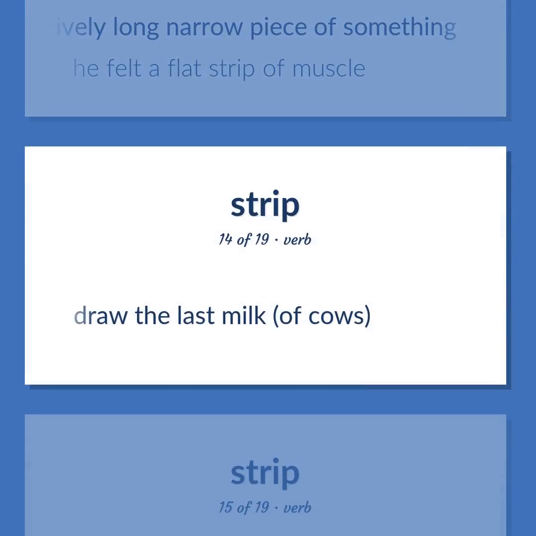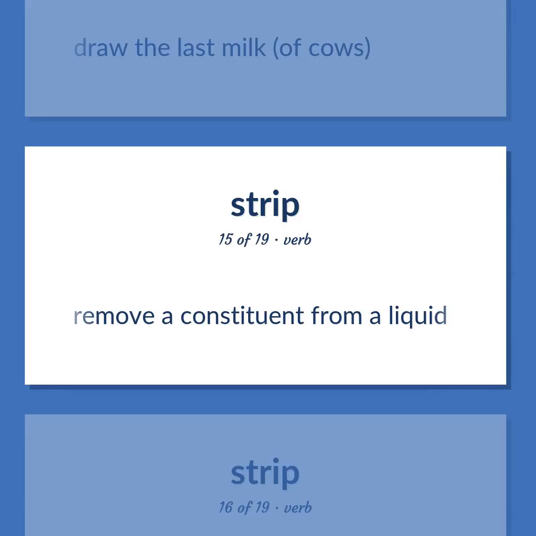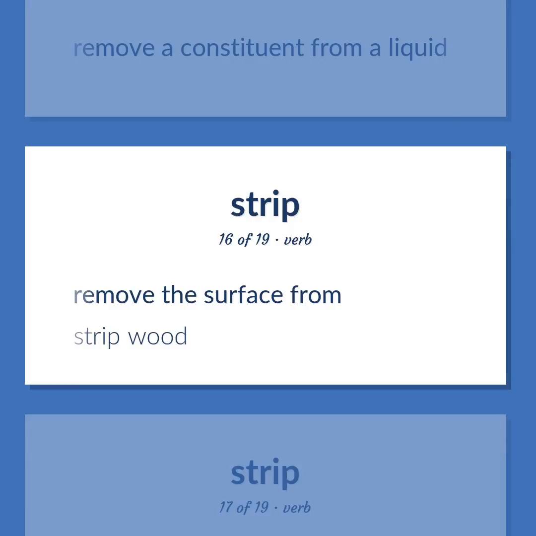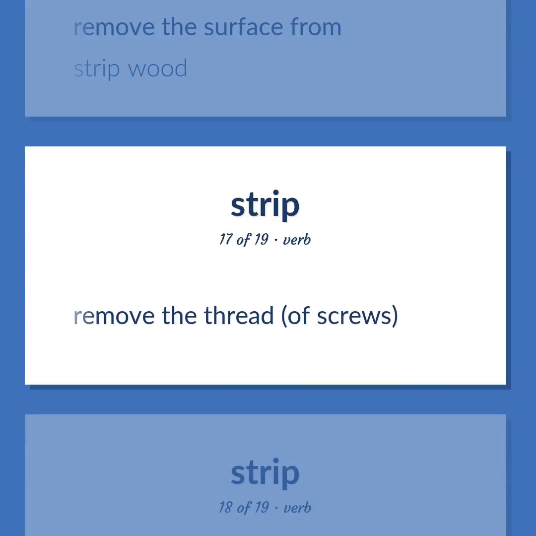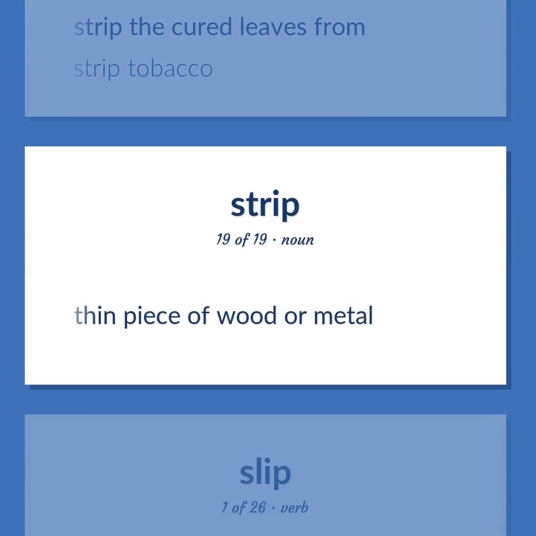Draw the last milk, of cows. Remove a constituent from a liquid. Remove the surface from. Strip wood. Remove the thread, of screws. Strip the cured leaves from. Strip tobacco. Thin piece of wood or metal.